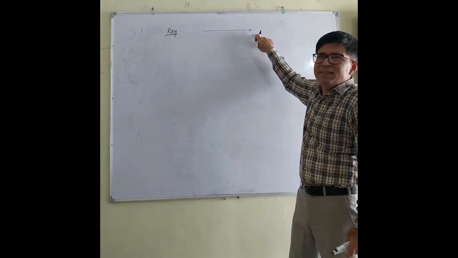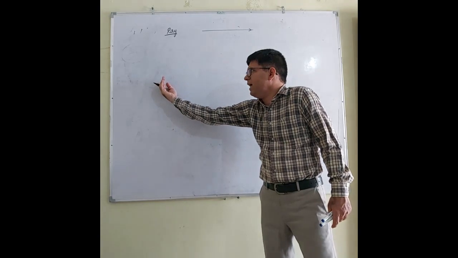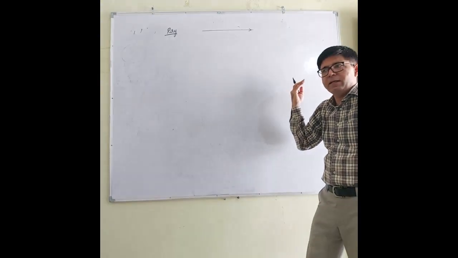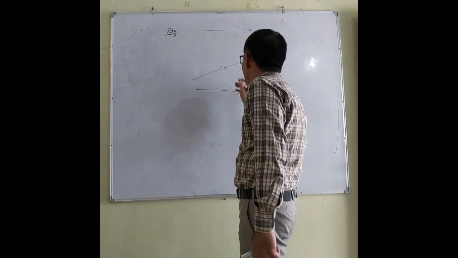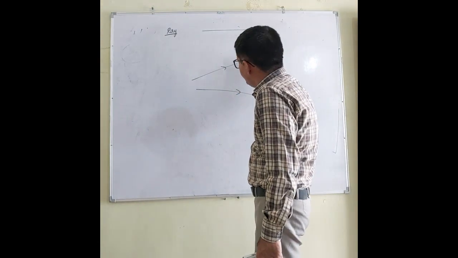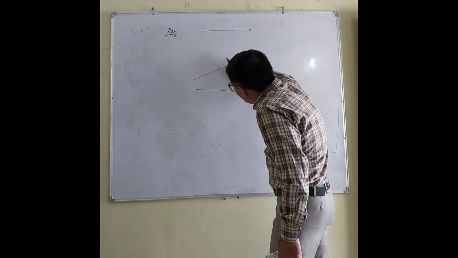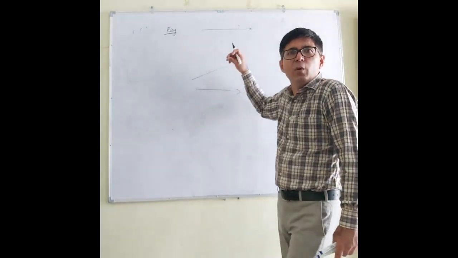That is, the light is traveling along a straight path. If I mark its direction, let us say this is the source of the light, the headlight. Where will the light go? The light will go in this direction. So if I say that this is the light, then I am saying this is the ray which is going in this direction. If I don't mark direction, it is just a straight line. It is not the ray.